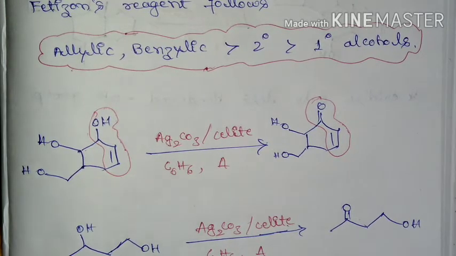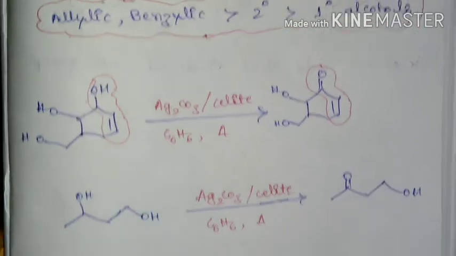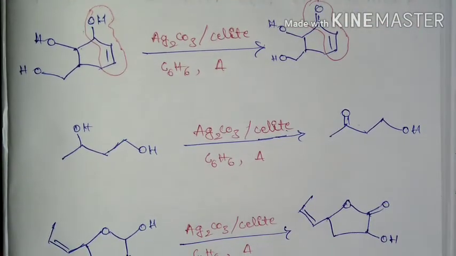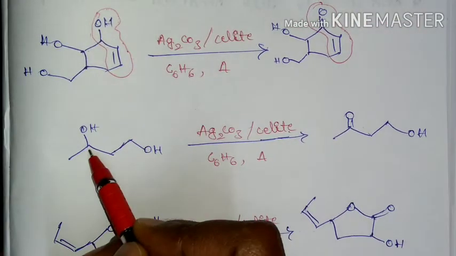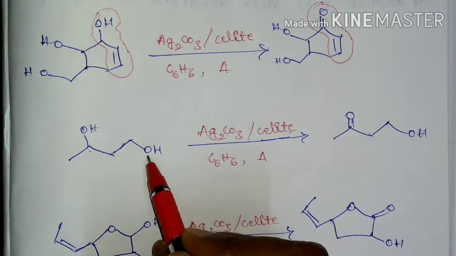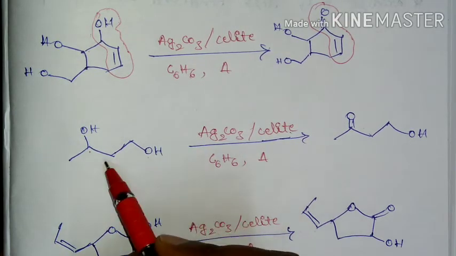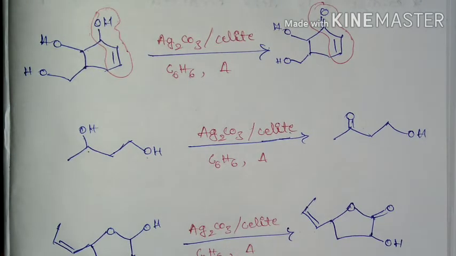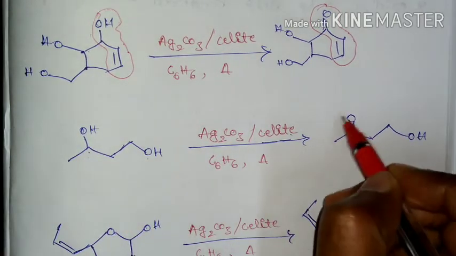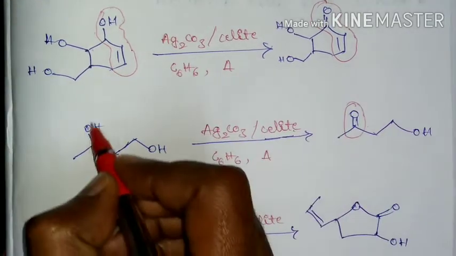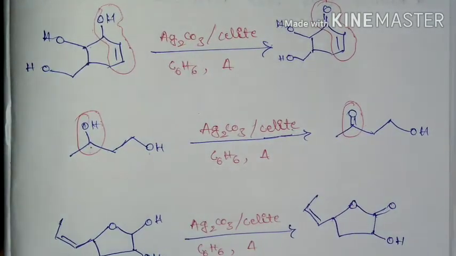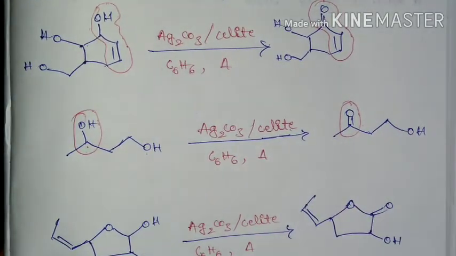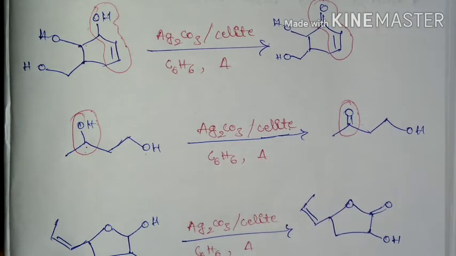Hence it is a chemoselective mild oxidant. And here is one more example. Here this is a secondary alcohol, this is a primary alcohol. If it is treated with silver carbonate over silicate in refluxing benzene, it is going to oxidize only the secondary alcohol, and this primary alcohol will not be oxidized.